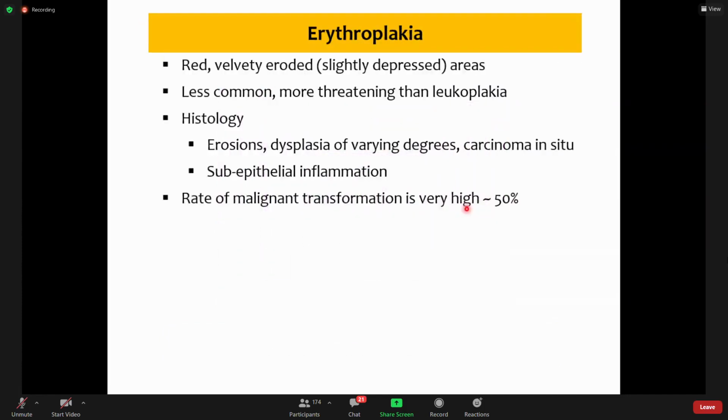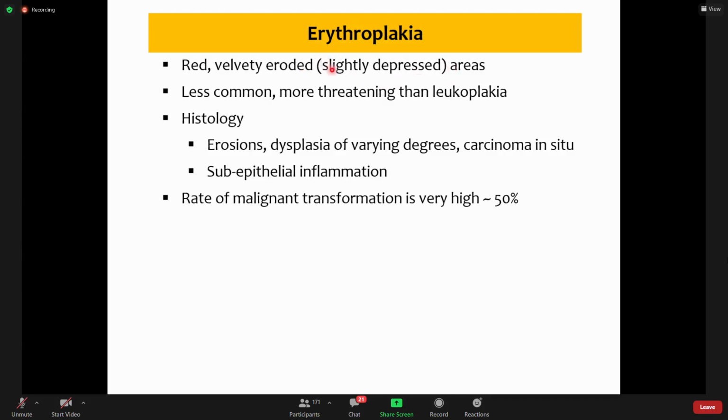Now we turn to erythroplakia. As the name indicates, it is red, and it is velvety because of the epithelial growth. It appears as if it is eroded, because in this case there is epithelial atrophy, and because of that atrophy, those areas appear depressed as compared to the surrounding mucosa.